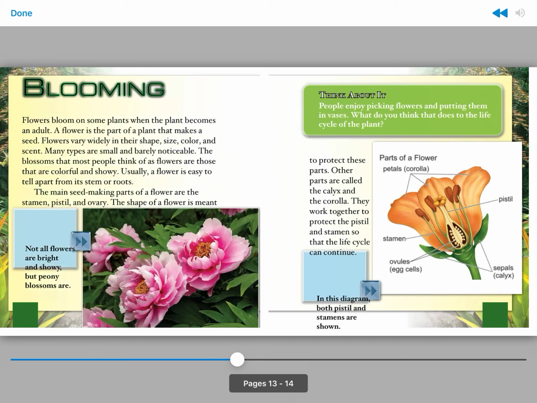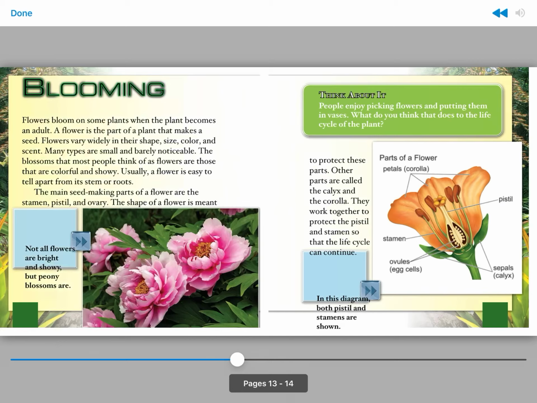Blooming. Flowers bloom on some plants when the plant becomes an adult. A flower is the part of a plant that makes a seed. Flowers vary widely in their shape, size, color, and scent. Many types are small and barely noticeable. The blossoms that most people think of as flowers are those that are colorful and showy. Usually, a flower is easy to tell apart from its stem or roots.